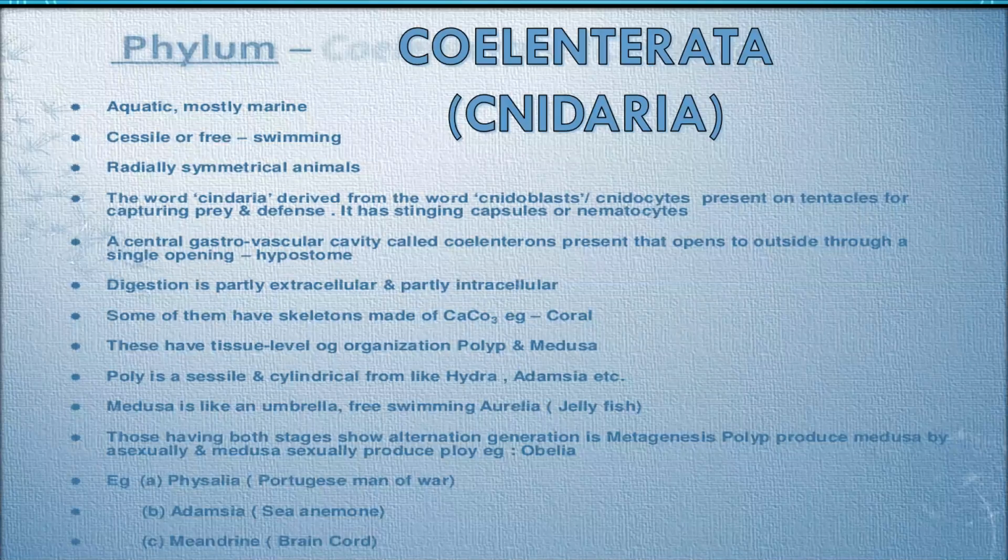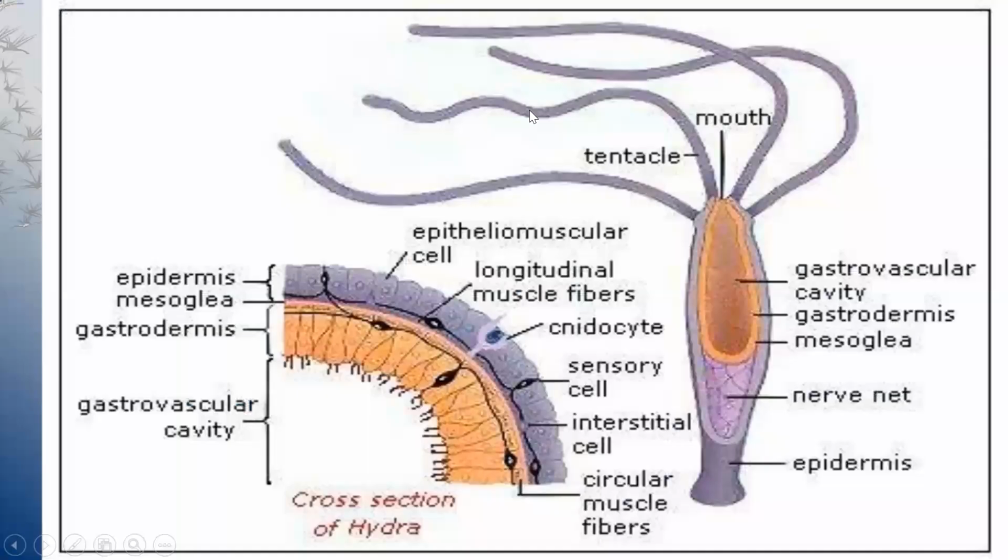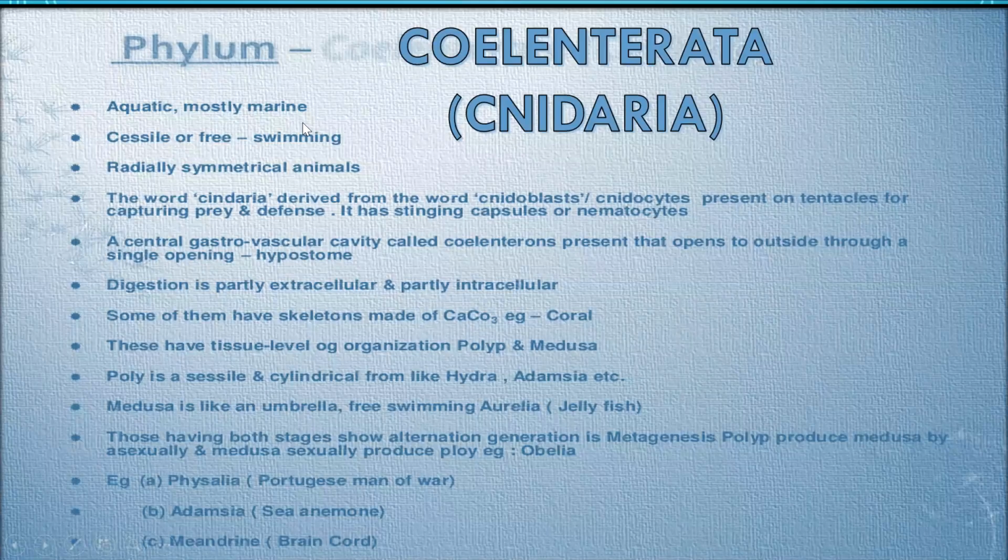Now we come to the second phylum, that is phylum Coelenterata, which is also known as Cnidaria. Organisms of this phylum are aquatic, mostly marine, sessile and free swimming, radially symmetrical animals.